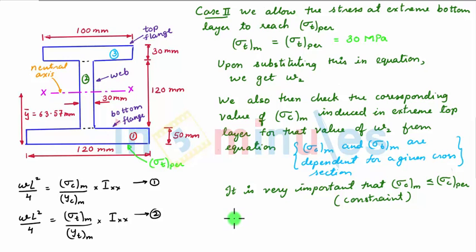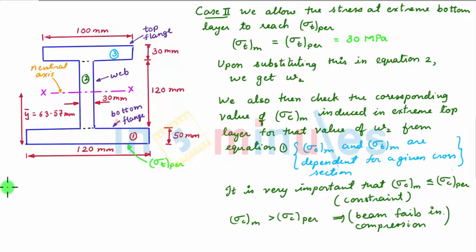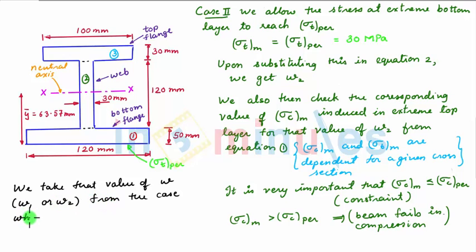So if the constraint is not satisfied, that is, when the sigma C max induced at the extreme top layer is greater than sigma C permissible, we say that the beam fails in compression. So to summarize, our case 2 again gives another value of W2, and if the constraint is satisfied, we can consider this value of W2 as the maximum UDL. Now from both cases, we take that value of W, which could be either W1 or W2, from the case where the constraint is satisfied.